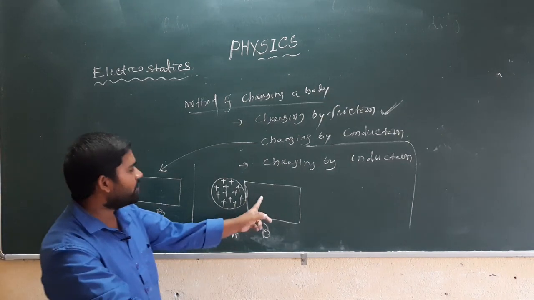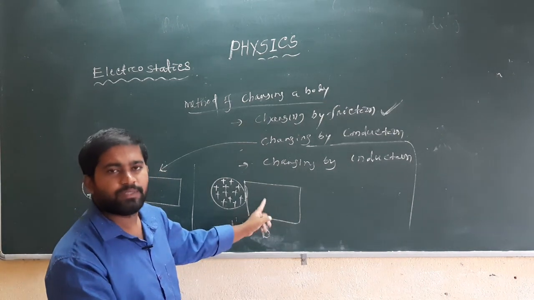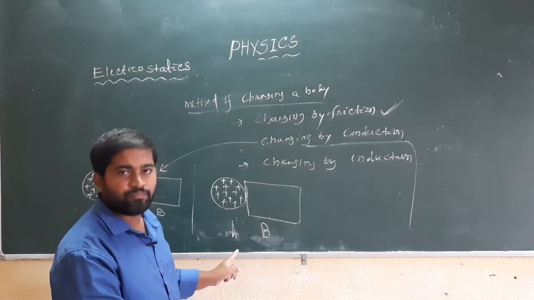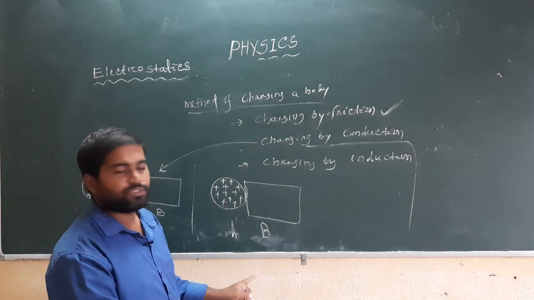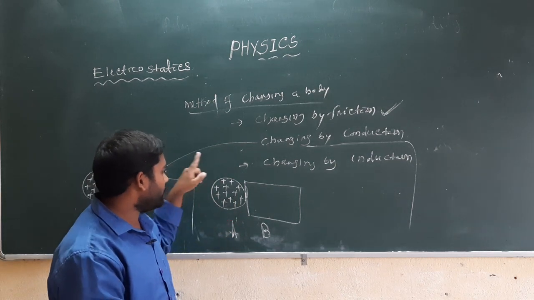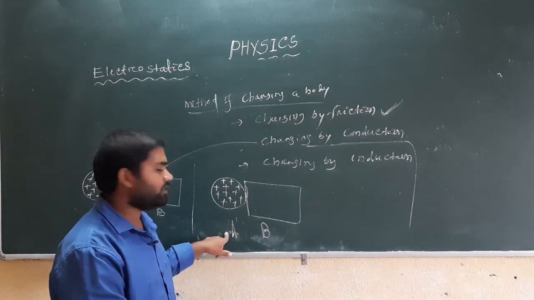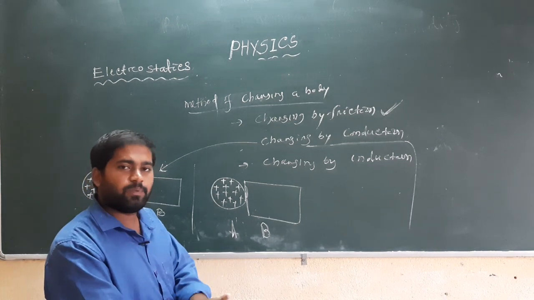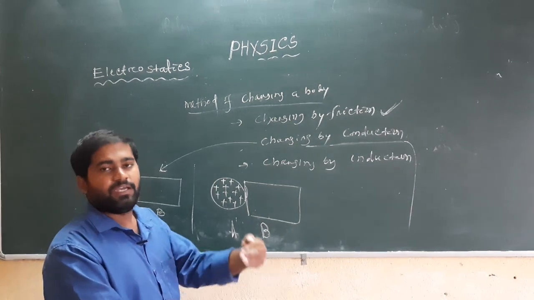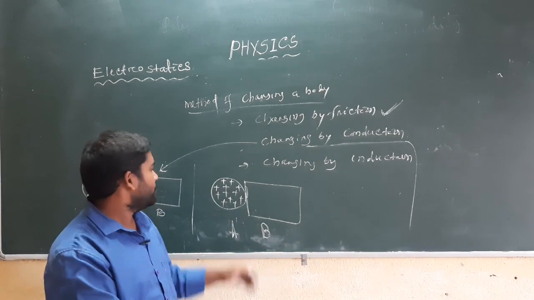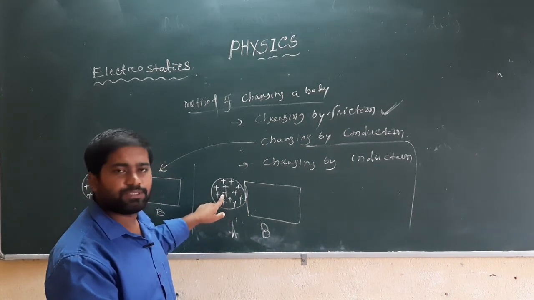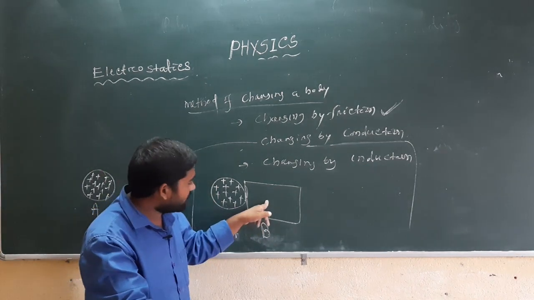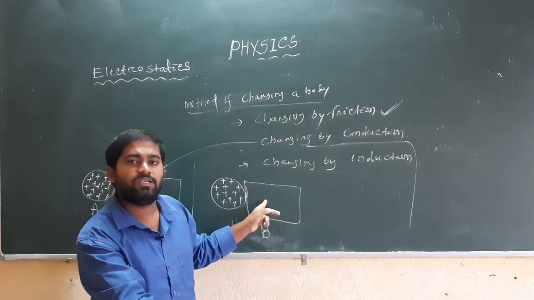Those electrons neutralize the positive charge present in A, and the transfer continues until the total positive charge in body A is equal to the total positive charge in body B.